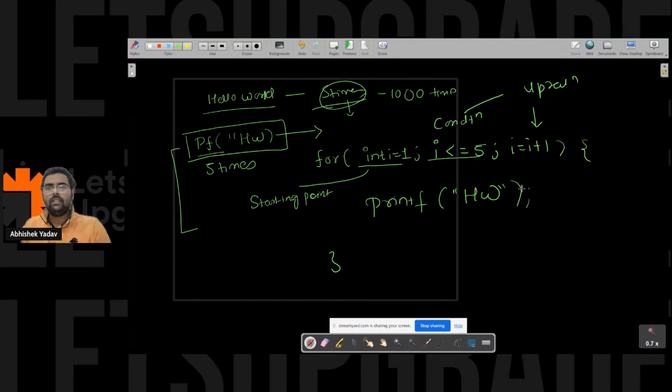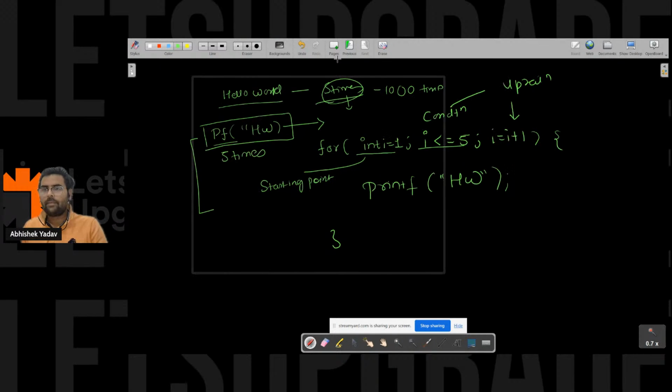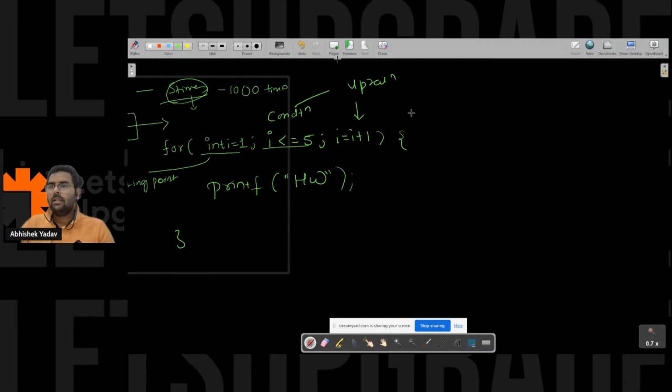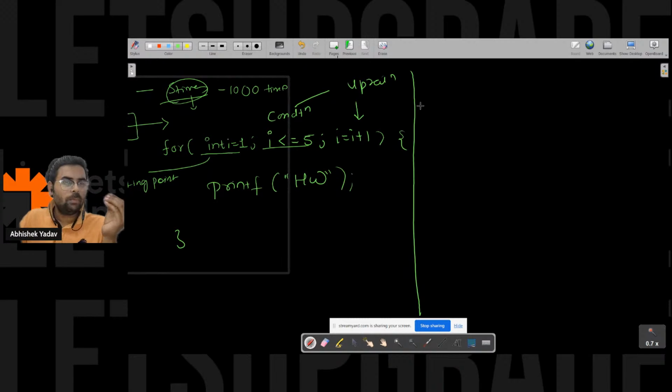And let's try to dry run the code, right? So in order to dry run a code, I have to create a dry run table. When you are dealing with a loop, either for loop, while loop, or do while loop, always try to create a dry run table. Then only you will get a clear idea of what you are doing inside the for loop. How I create the dry run table depends on the question, like how you are using the for loop, but 3 columns are always necessary in the dry run table.